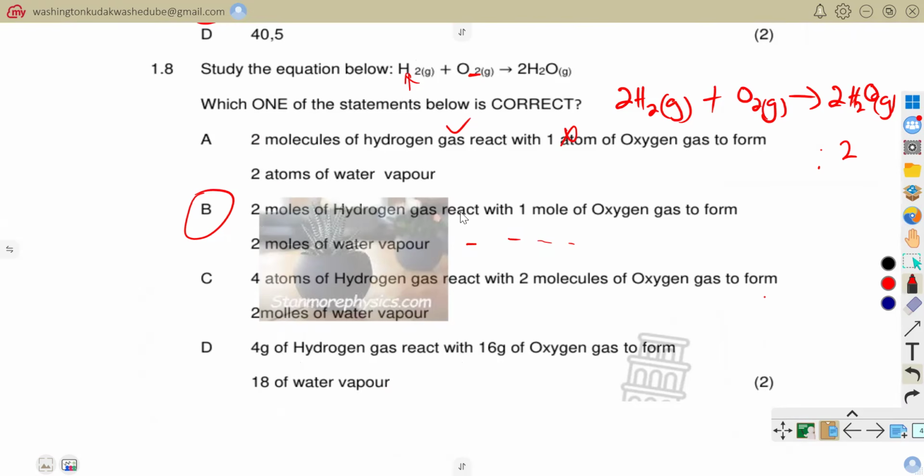Where we have 2 moles of hydrogen gas reacting with 1 mole of oxygen gas to form 2 moles of water vapor. So now you are relating this in terms of its mole ratio. In terms of its mole ratio, you are given 2 moles of hydrogen gas, 1 mole of oxygen gas, and then 2 moles of water, according to the balanced equation. So B was more accurate there than everything else. So our answer was going to be B. Now let's go to the following questions.